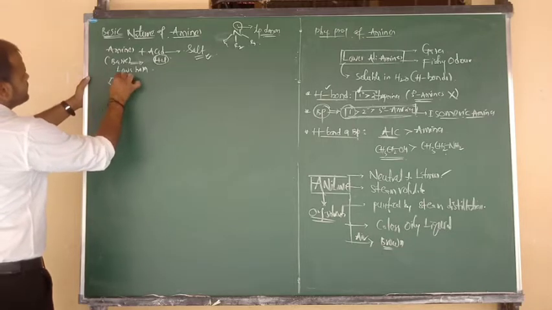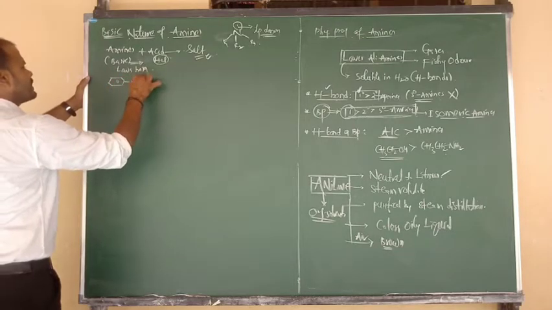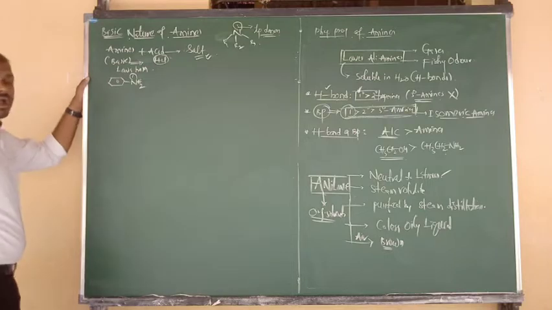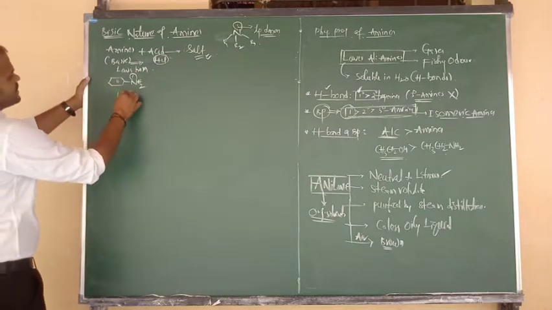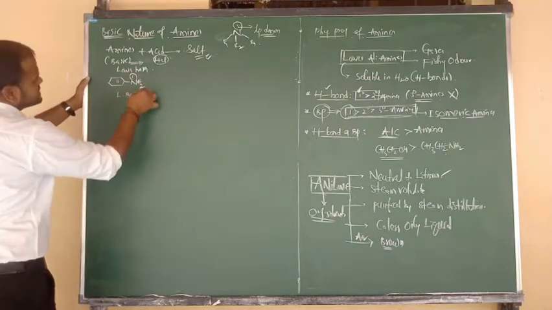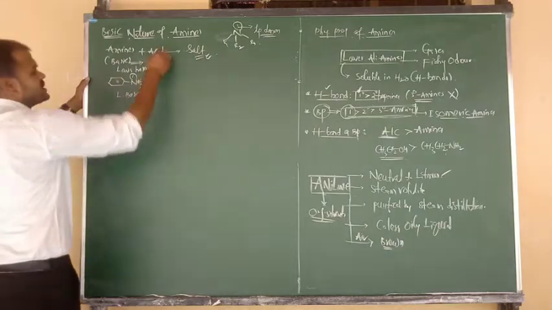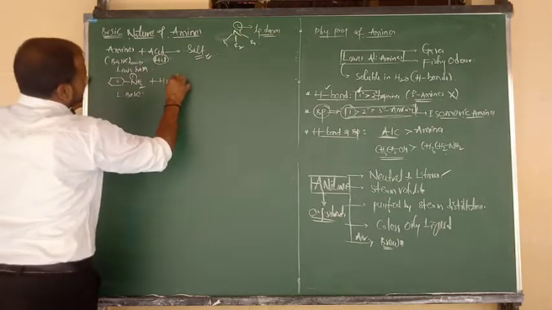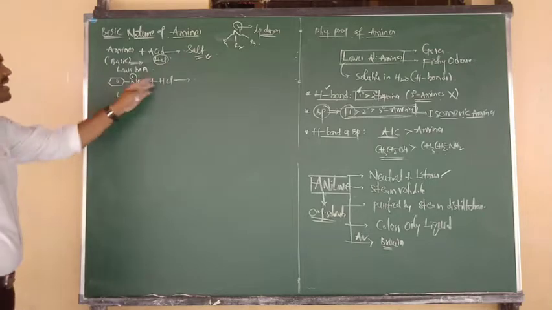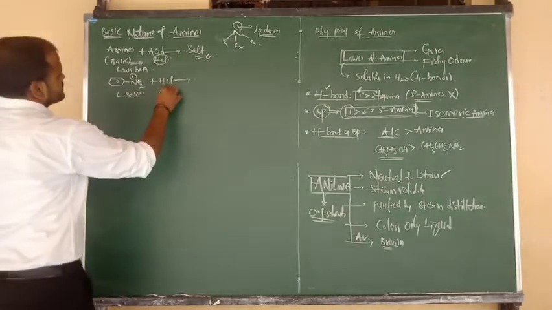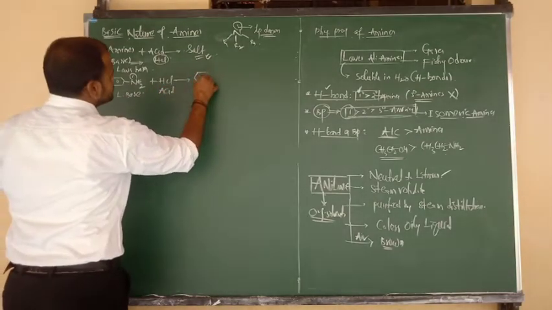First, suppose benzene bonded to NH2. Nitrogen contains one lone pair, and due to the presence of the lone pair, it is basic in nature, and also we can say a Lewis base. Upon reaction with an acid, let me consider HCl, hydrochloric acid, the acid combines with the base and is going to form a salt.